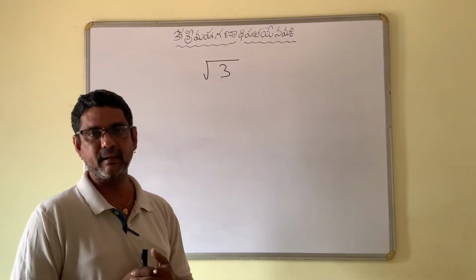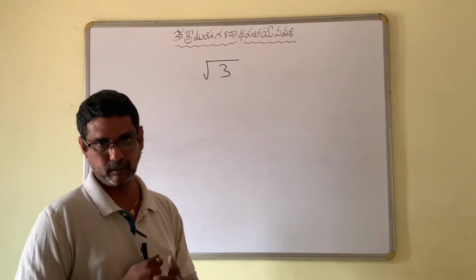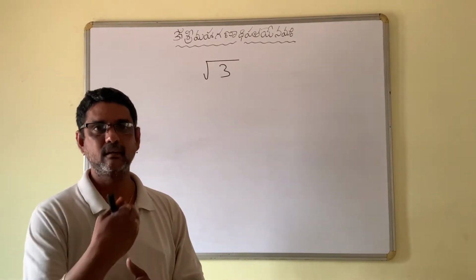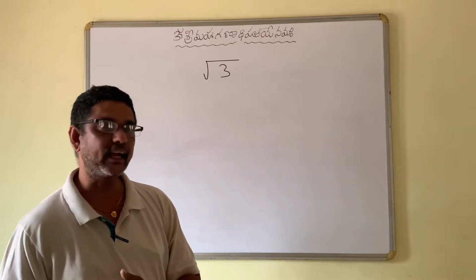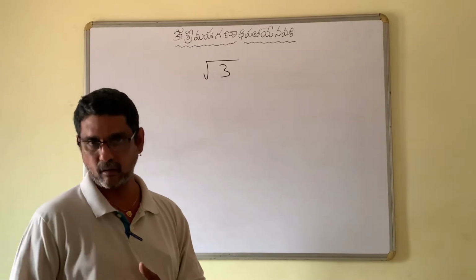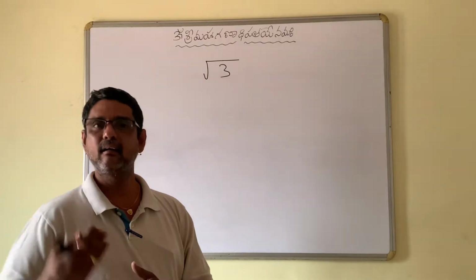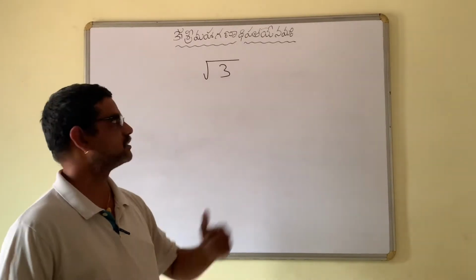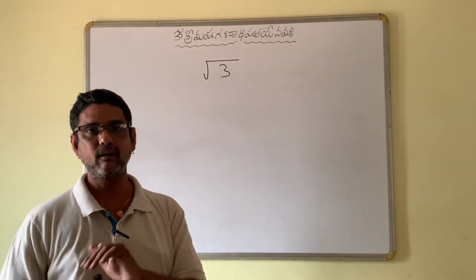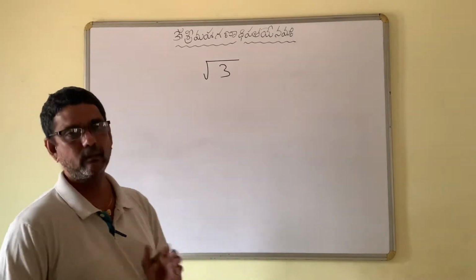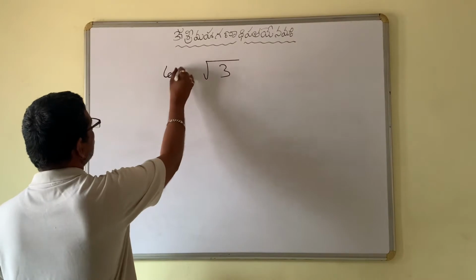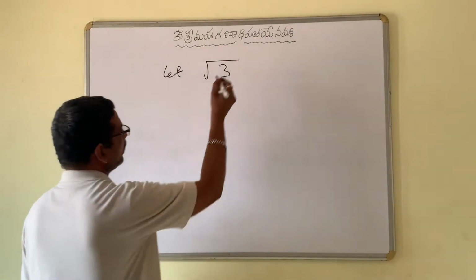In the beginning I will take it as a rational number, and after writing some steps, at the end I'll come to know that whatever I thought in the beginning was wrong, and then I'll conclude that this is not a rational number, this is an irrational number. This is what we call the method of contradiction. So according to my statement, first let root 3 be a rational number.